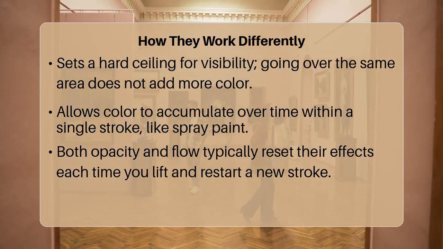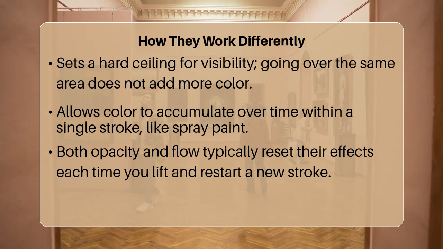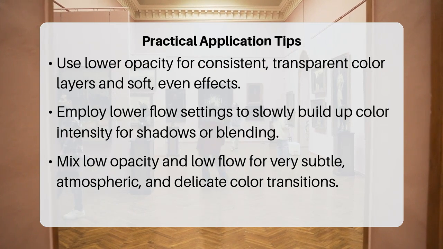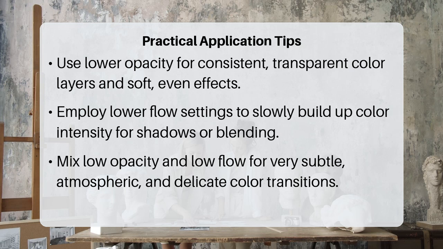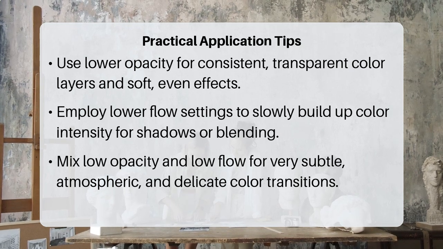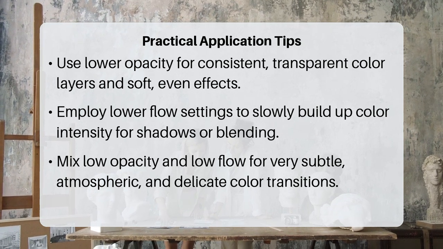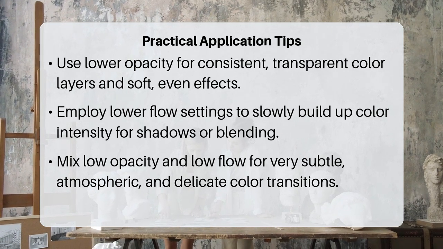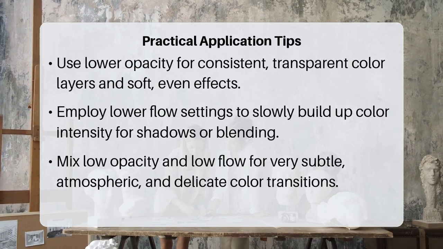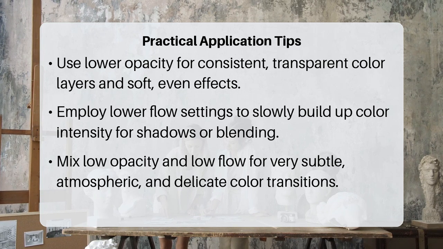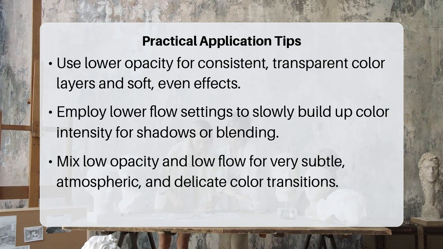This distinction is crucial because opacity sets the overall ceiling for how visible your stroke can ever become, whereas flow controls the rate of accumulation within that single continuous stroke. Understanding this difference helps you create smoother blends and more dynamic textures. For example, if you want a soft, consistent wash of color, you might use a low opacity setting. If you want to gradually build up color intensity for shadows or highlights without lifting your stylus, a low flow setting is your friend.